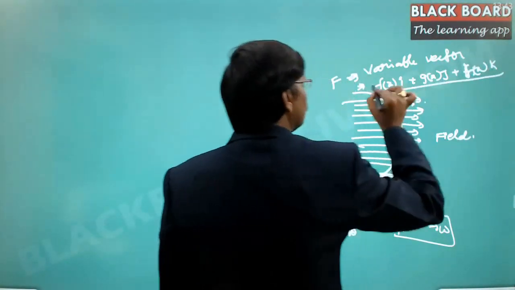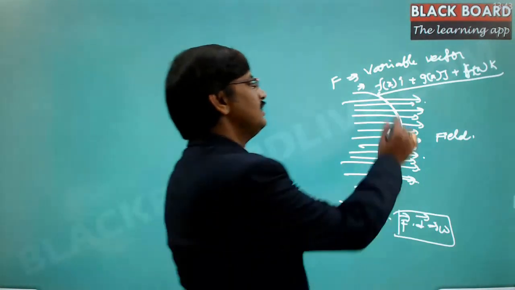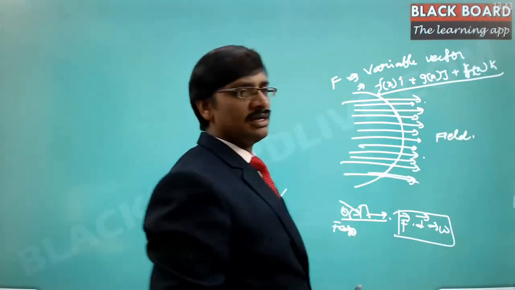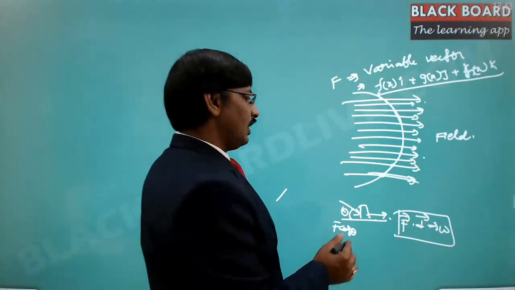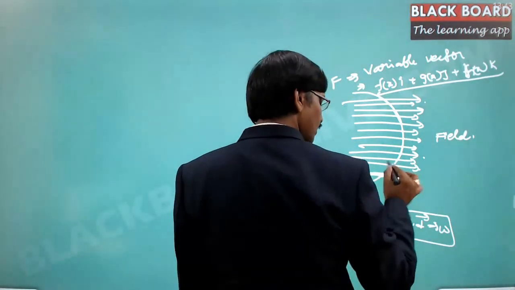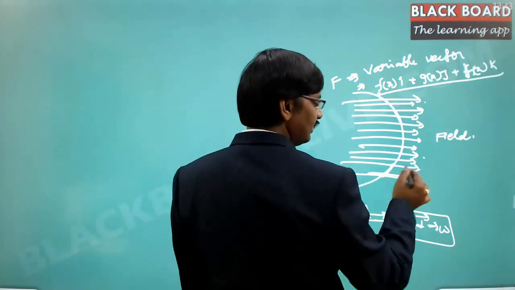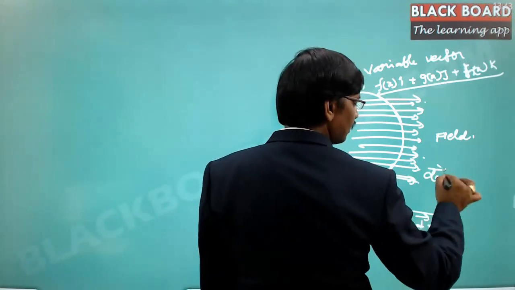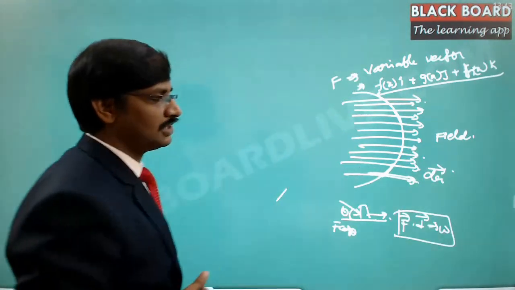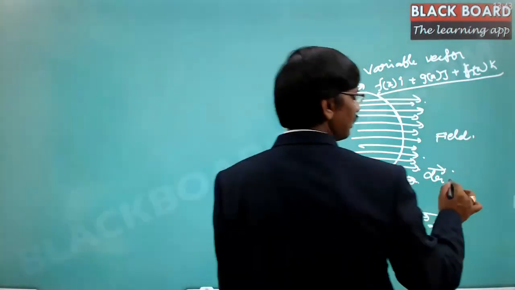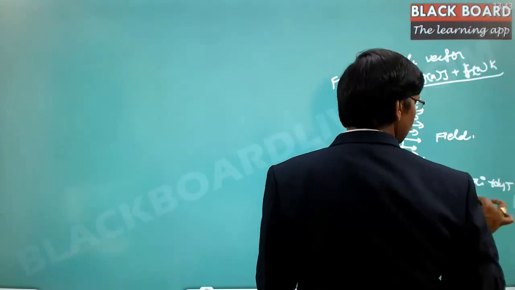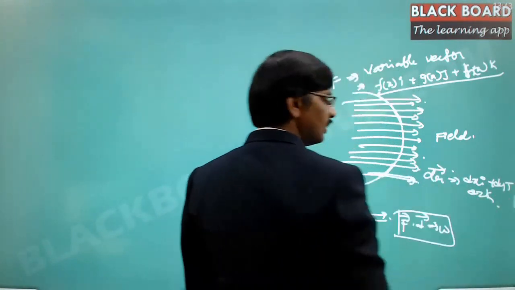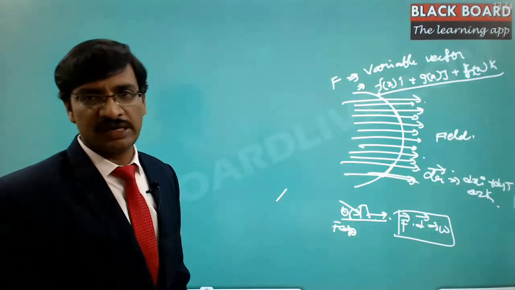So this is how it is expressed. Now i, j, k are the unit vectors in the direction of x, y, and z. If you are trying to move in this particular direction, obviously there is a change in the position vector, and this dr is nothing but dx into i plus dy into j plus dz into k. So this is the positional change vector.